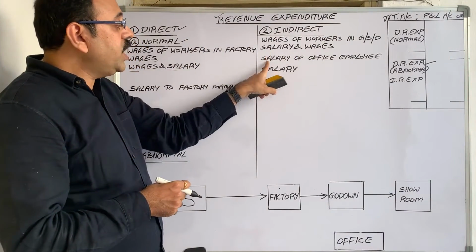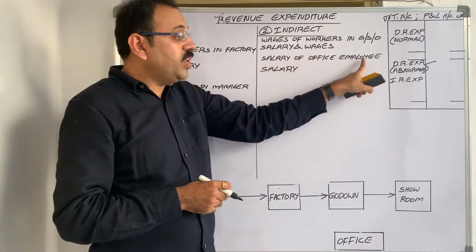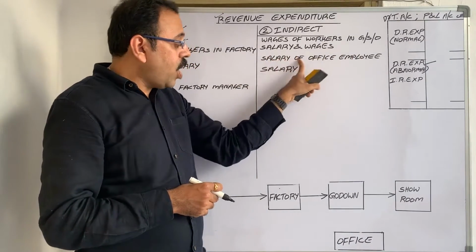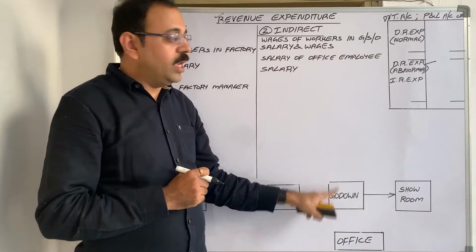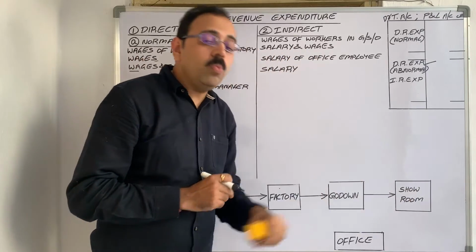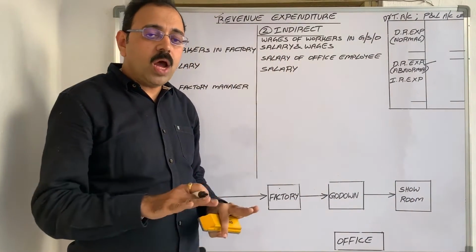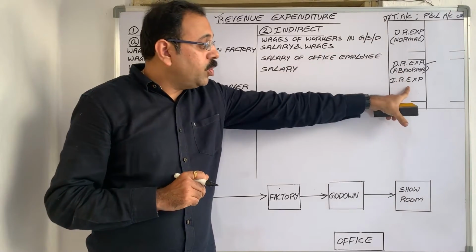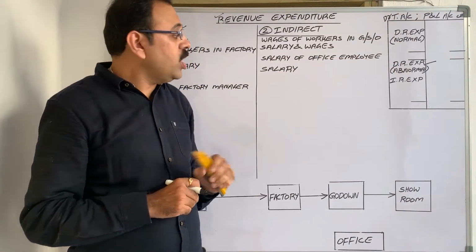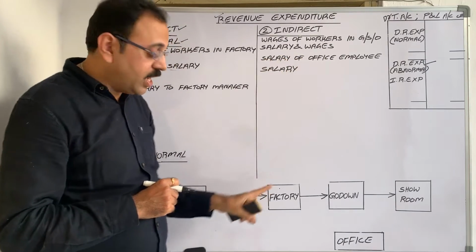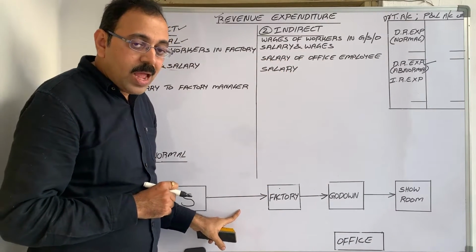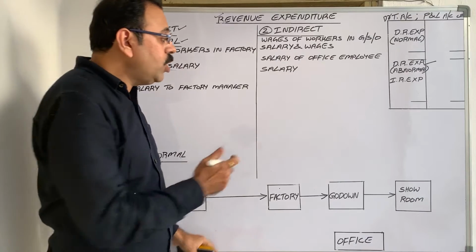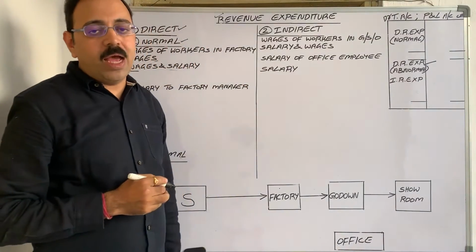And if he gives salary of office employee, salary of godown employee, salary of showroom employee, then no doubt it is indirect expenditure debited to the P&L account, because this salary is not related to the manufacturing process. And sometimes he may give only the word salary in the trial balance.